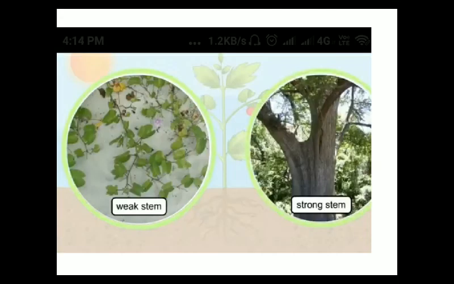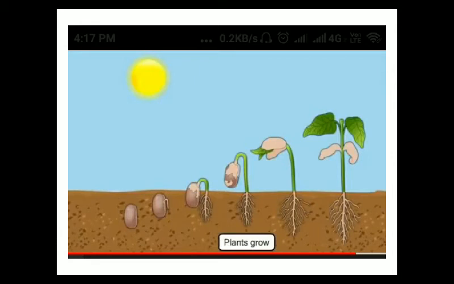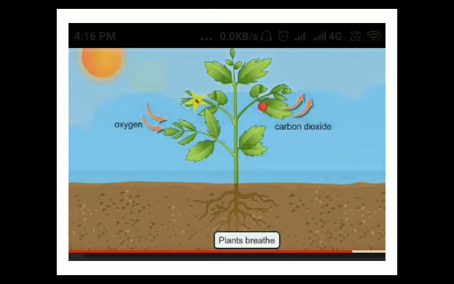Next plant part is stem. The stem is the central part of the plant and carries food and water to the whole plant. Stem grows above the surface of the soil. Some stems are so weak that you can pull them out. Next plant part is leaves. Leaves make food for the plant with the help of sunlight.